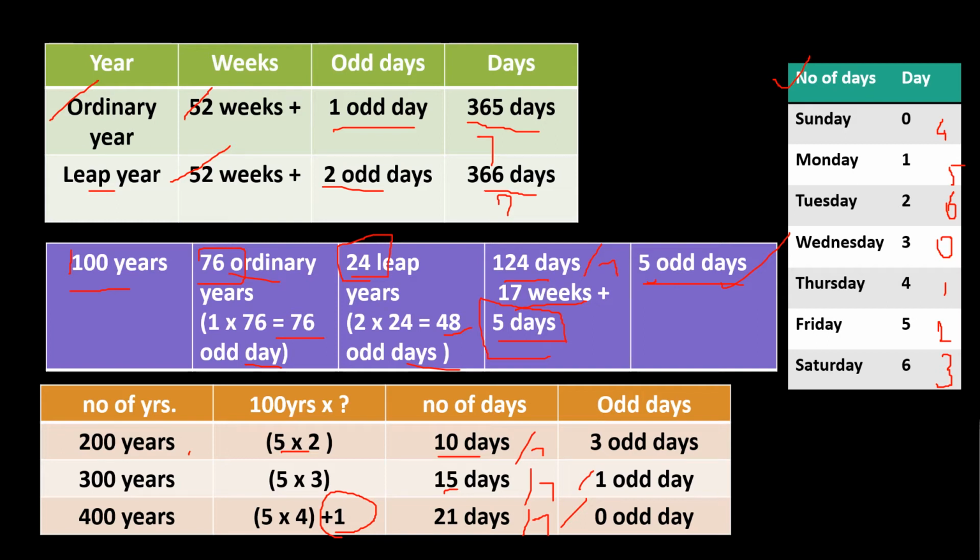Let me just round up this slide. From the first table, what we arrive at is that for ordinary years there will be 1 odd day and for leap years there will be 2 odd days. From the second table, for 100 years there will be 5 odd days, and from the third table for 200 years there will be 3 odd days, for 300 years there will be 1 odd day, and for 400 years there will be no odd days. And this is just an assignment of numbers for the days.